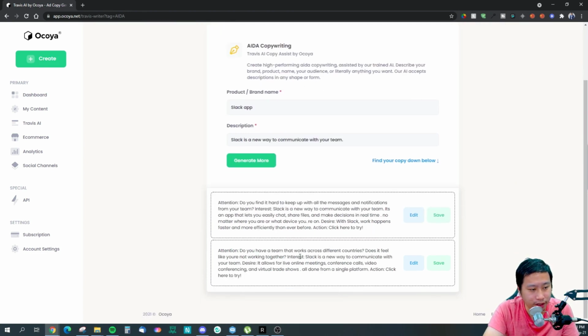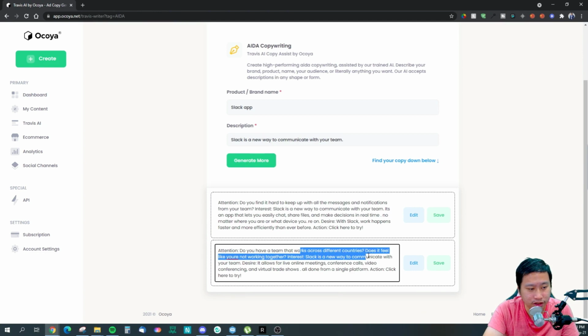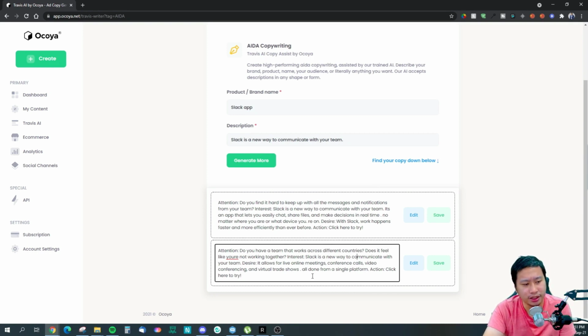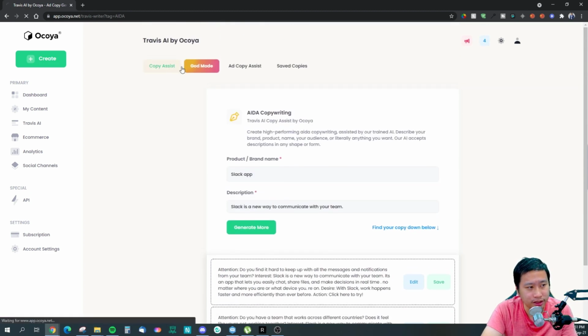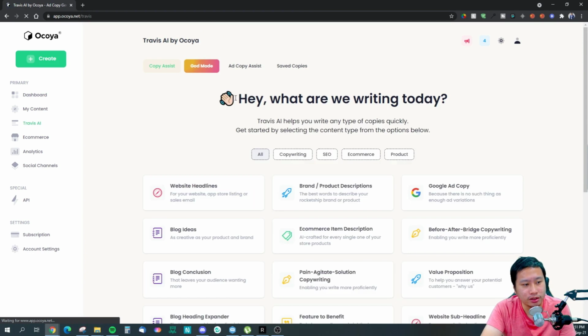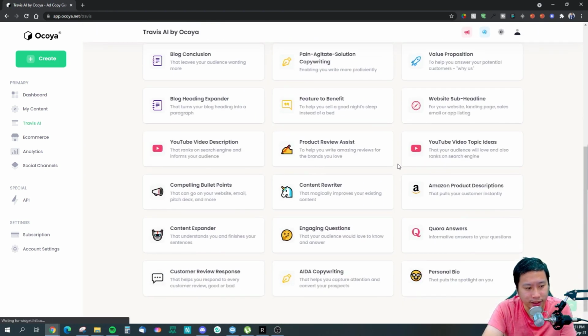Let's try another one. You have a team that works across all different countries. Does it feel like you're not working together? Slack is a new way to communicate with your team. It allows for live online meetings, conference call, video conferencing, and virtual trade shows, all done from a single platform. Click here to try. So this one is not accurate at all. Slack does not do that. So we've tried some of the stuff right here.